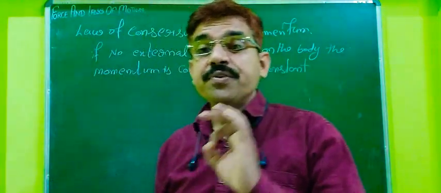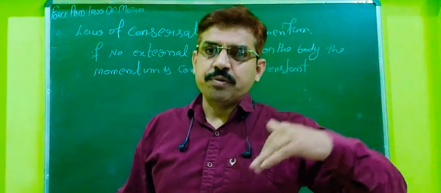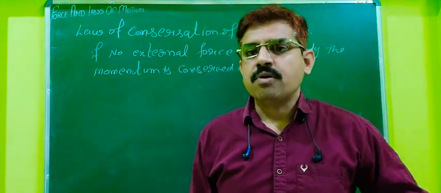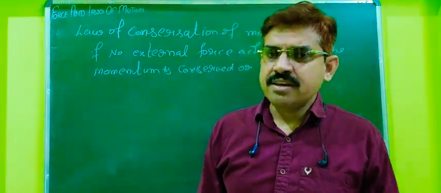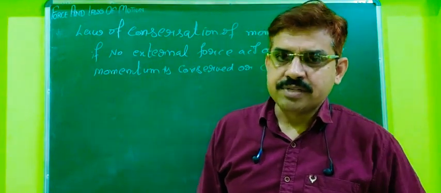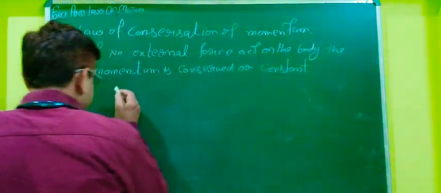What is the meaning? If no external force, meaning force from an external source is not there. So if no force is there, it means that momentum will be constant. How is it so? Let me share.